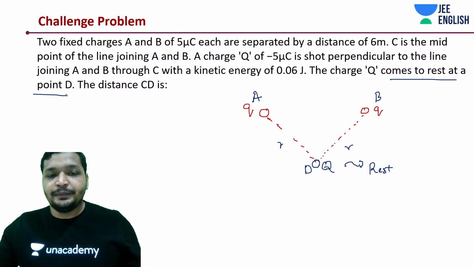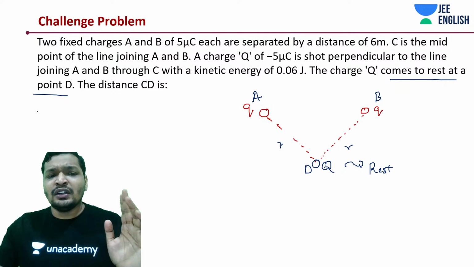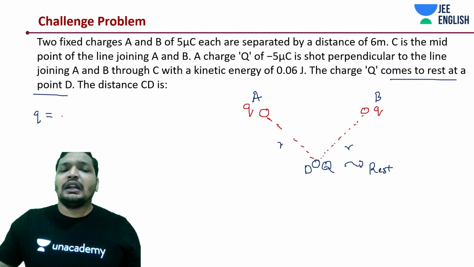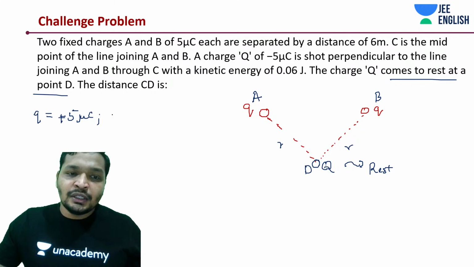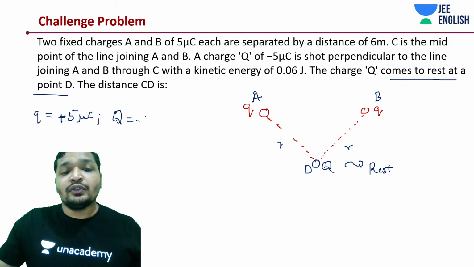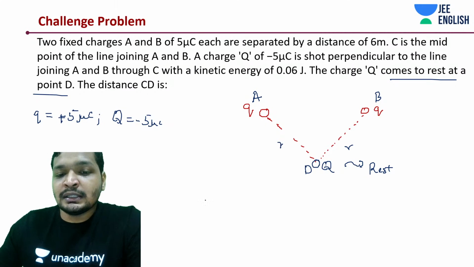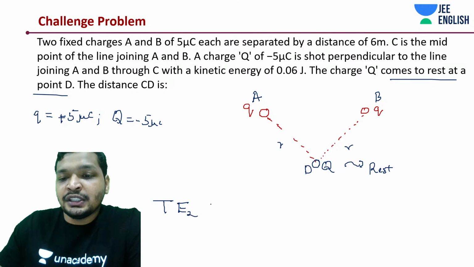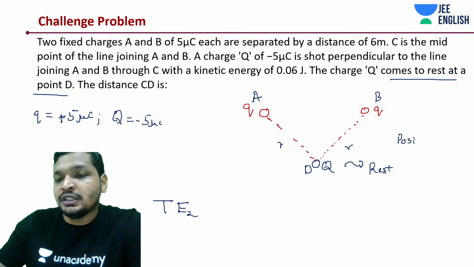So what we need to do, we need to basically find out the value of R. We have small q to be plus 5 microcoulomb and capital Q to be minus 5 microcoulomb. And in this case, total energy is basically dependent upon only one quantity at this position 2.